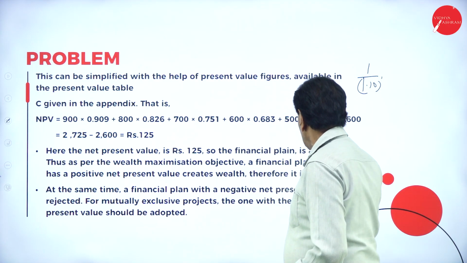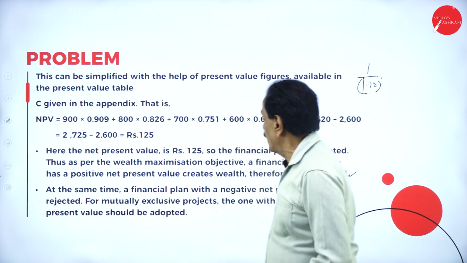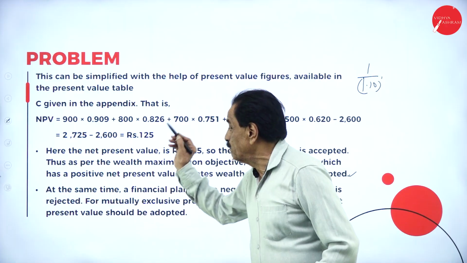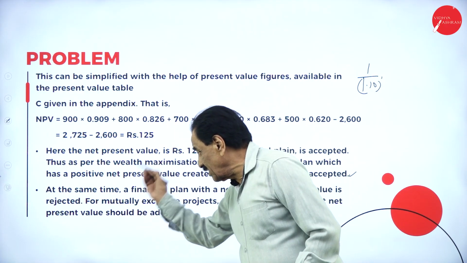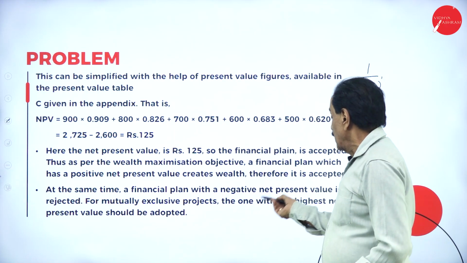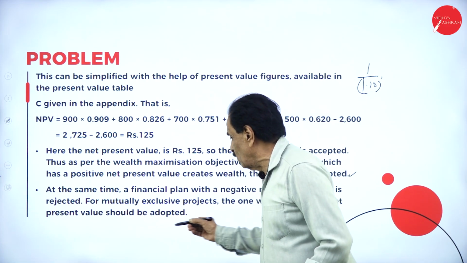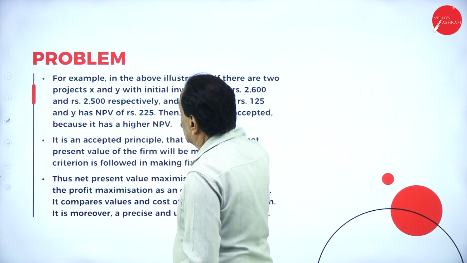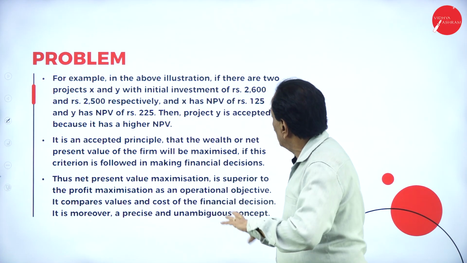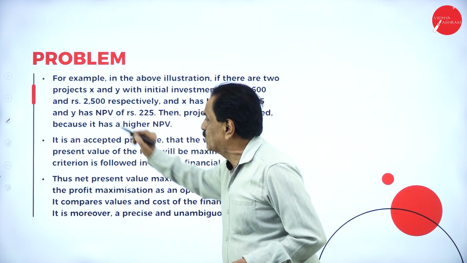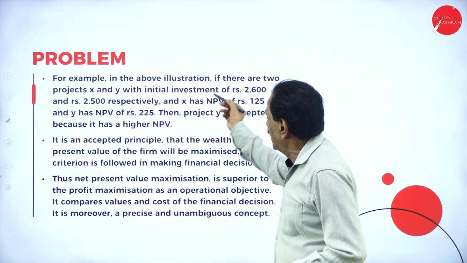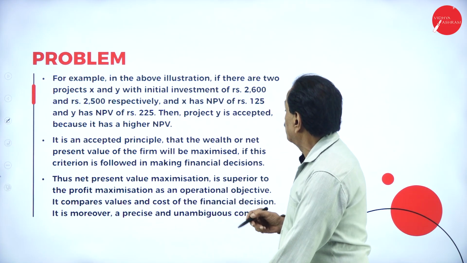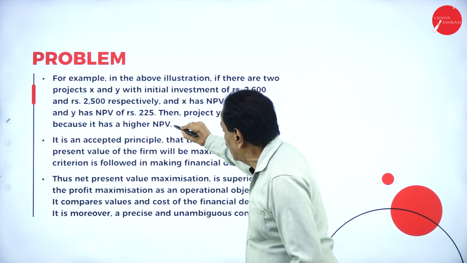Wealth maximization, therefore, it is accepted. At the same time, a financial plan with a negative net present value is rejected. This is important: positive, accepted; negative, rejected. For mutually exclusive projects, the one with the highest net present value should be adopted. For example, in the above illustration, if there are two projects X and Y with initial investments of 2,600 and 2,500 respectively, and X has an NPV of 125 and Y has an NPV of 225, then project Y is accepted because it has the higher NPV.